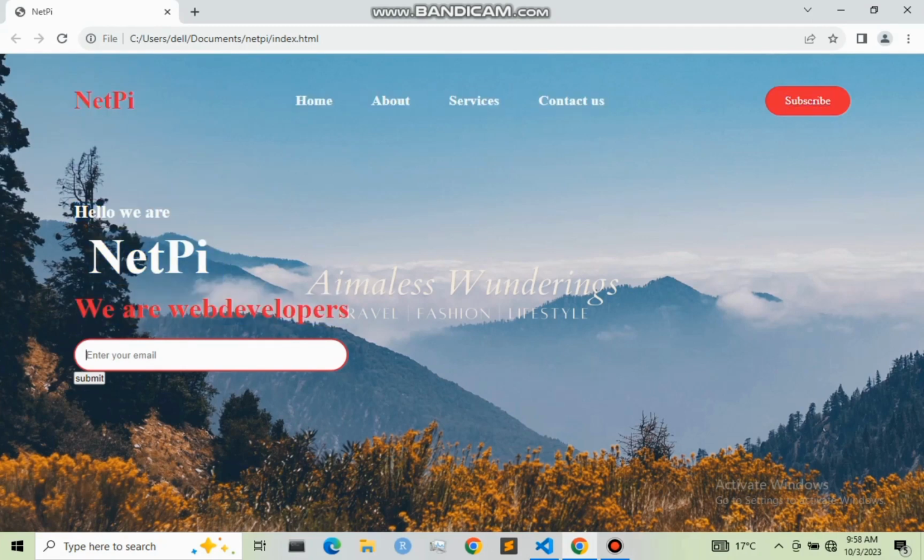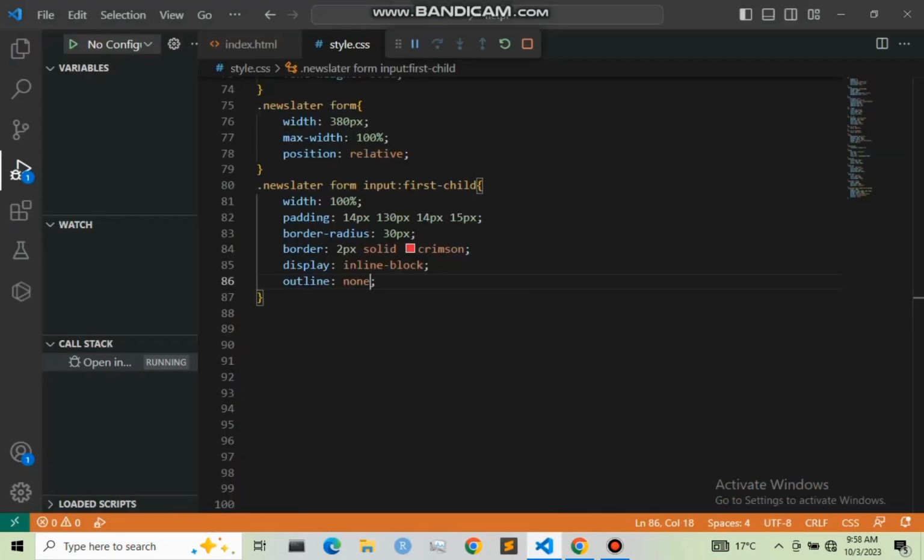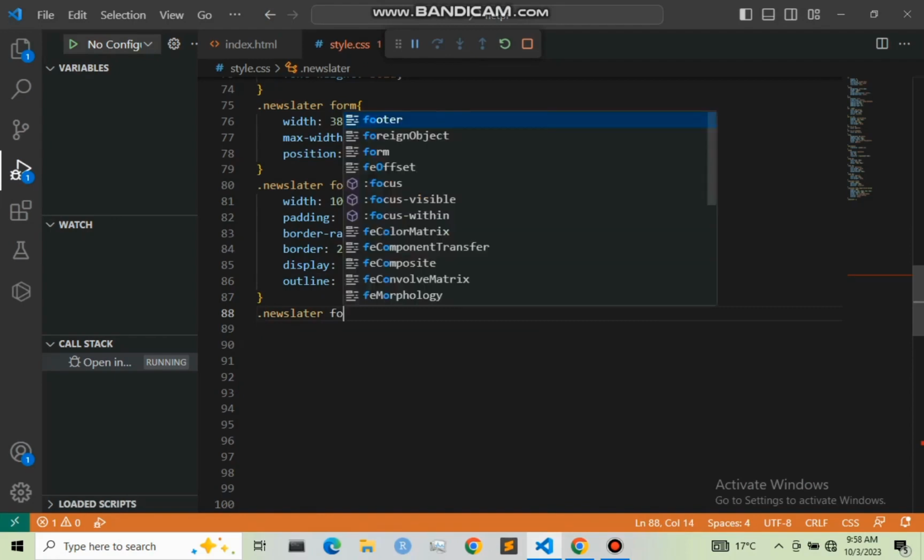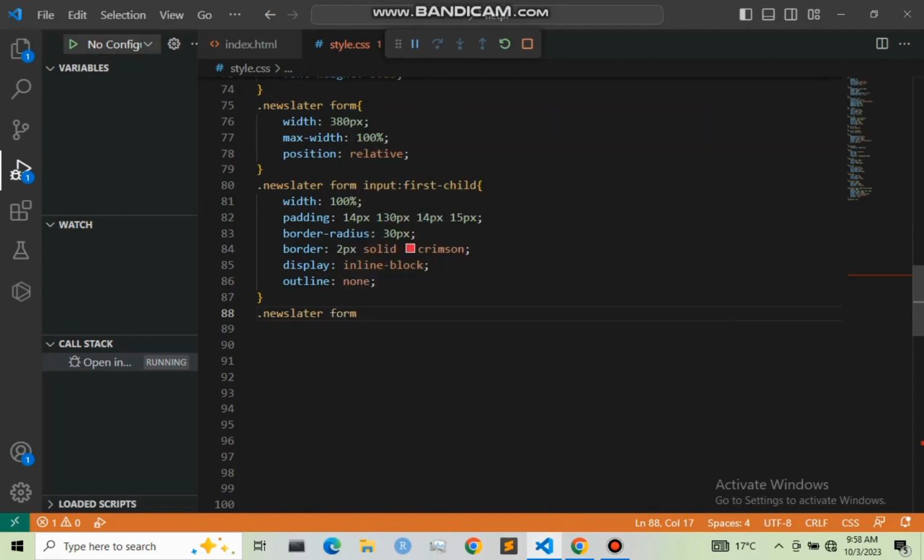As you can see, you can type here, enter your email. So next, I want to now design this right here, the submit button. I want it to be right after. Let me give it the position to be absolute, so that it can be in one line with our first input. So .newsletter, then our form, then input.